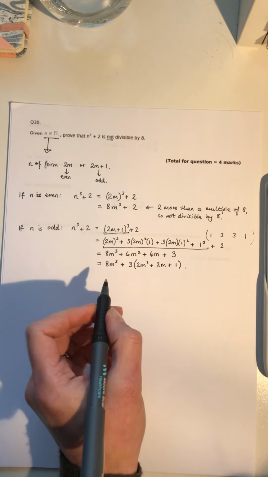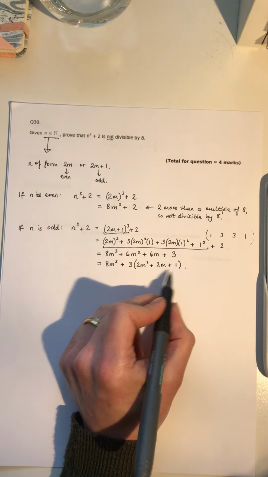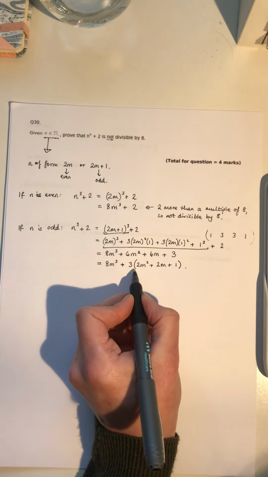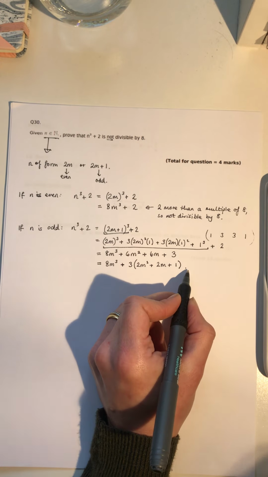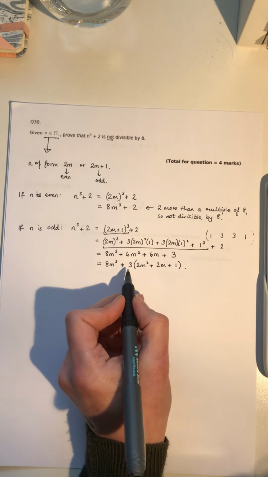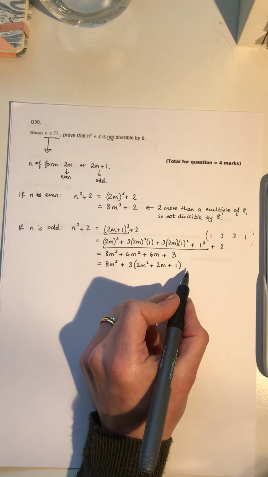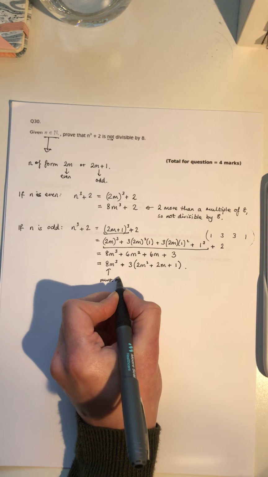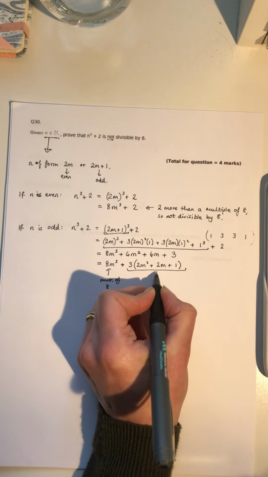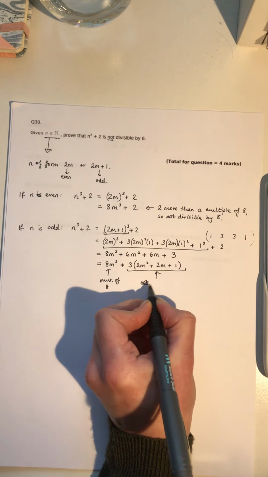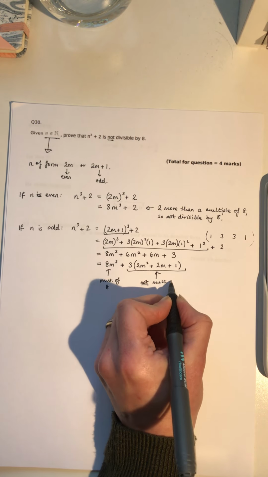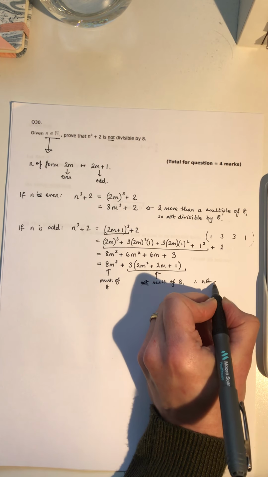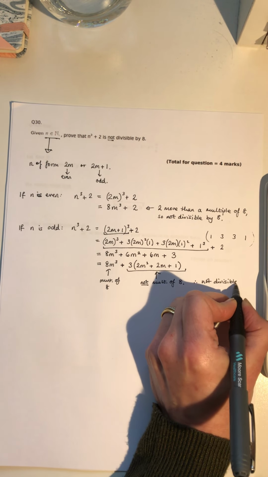Now, this can't be a multiple of 8, because 3 times something, integer of course, is never 8. So this is a multiple of 3 plus not a multiple of 8. So let's put multiple of 8, not multiple of 8. Therefore not divisible by 8.